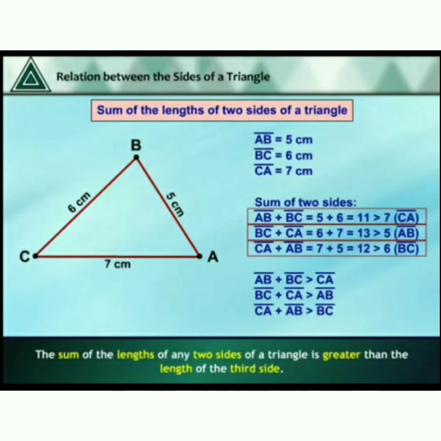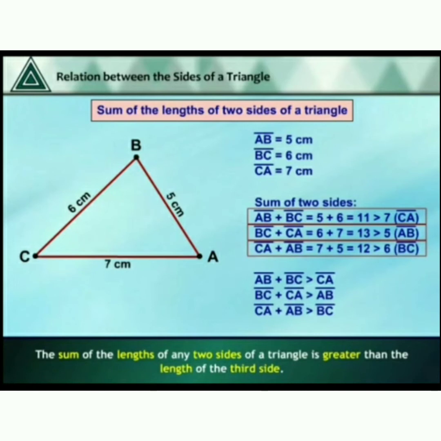See here, the sum of two sides is greater than the third side. Let us see the next one. BC plus CA: the value of BC is 6 and CA is 7, so it equals 13. The third side is 5, so it is greater than 5.